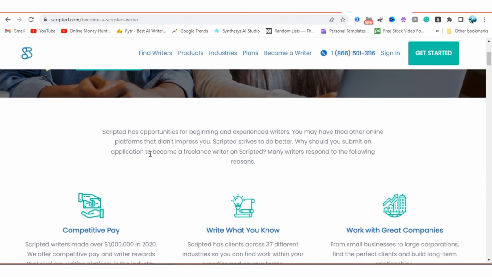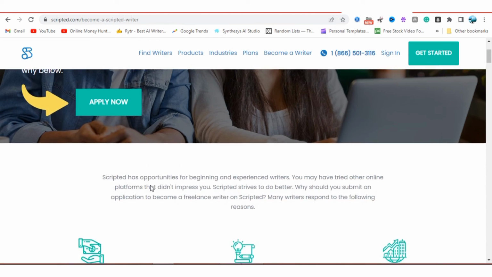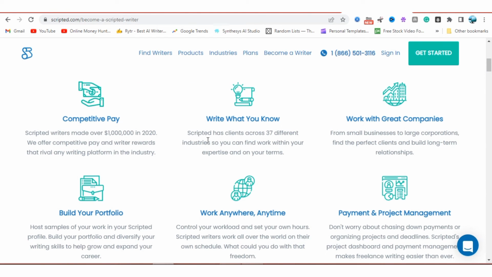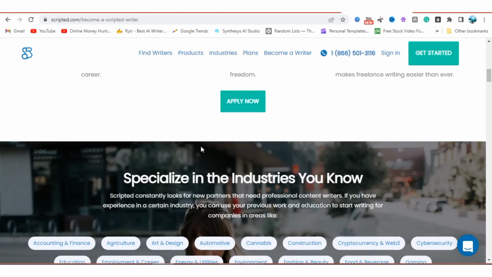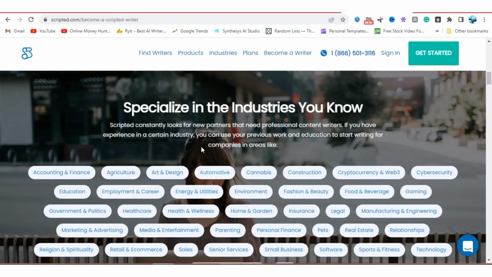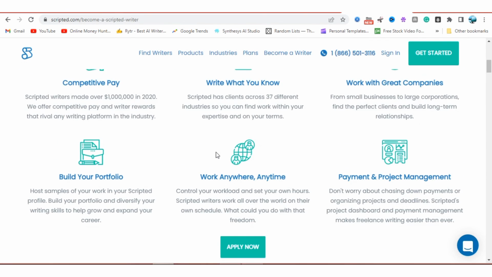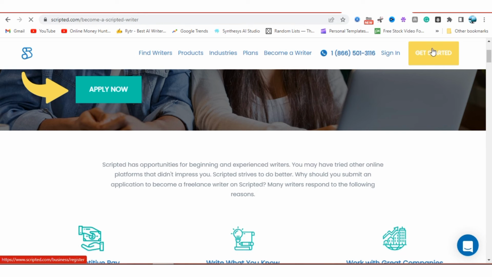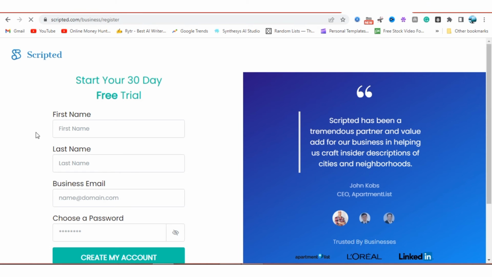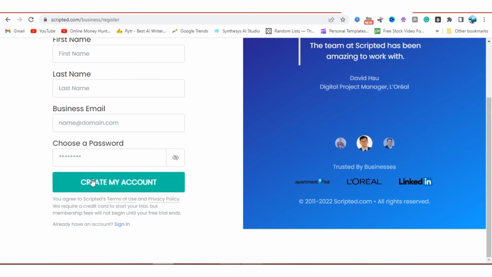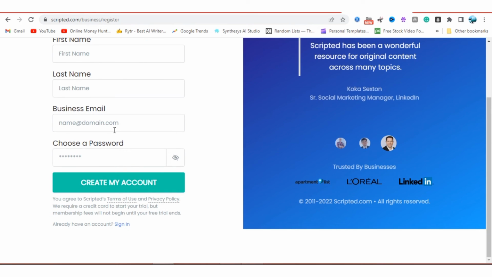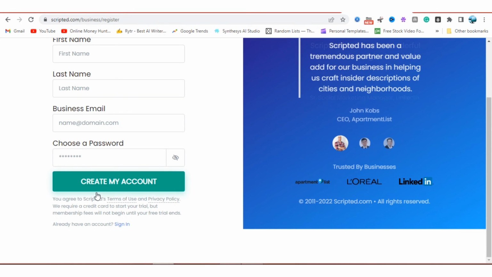You click on become a writer, you click on apply now, and once you click on apply now, these are the services that they render. This is everything you need to know. Once you come to this website, all you need to do is click on get started. It will take you to another place where you can fill your form, like first name, last name, business email, and choose password. Then create account. Very simple and straight. You create an account for free and start making money.